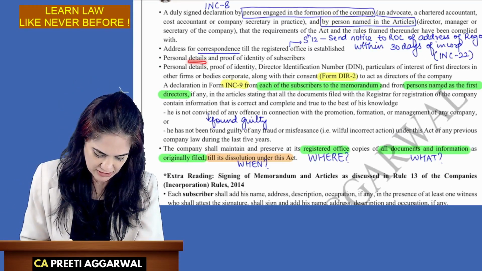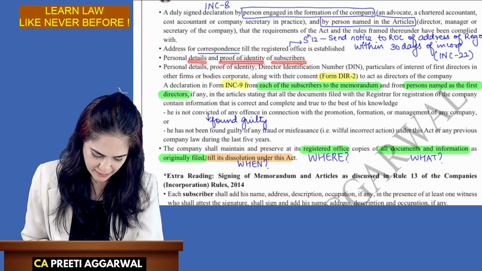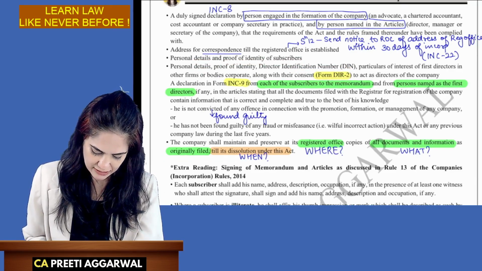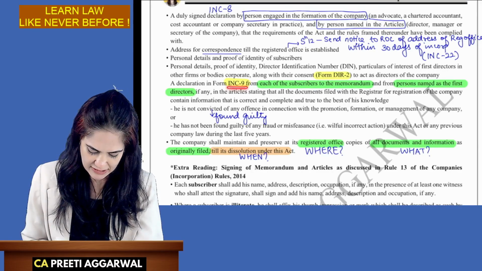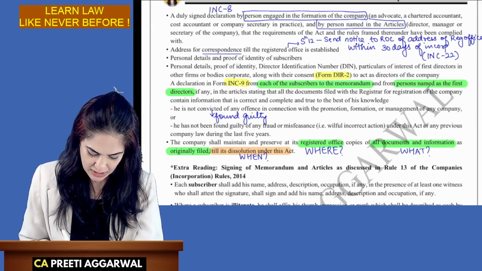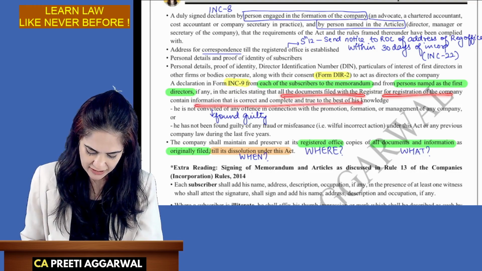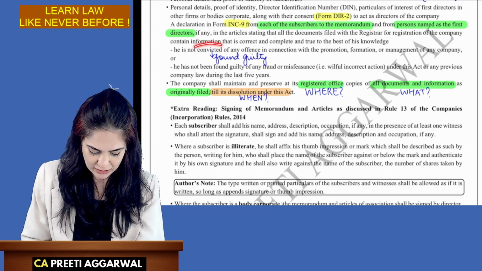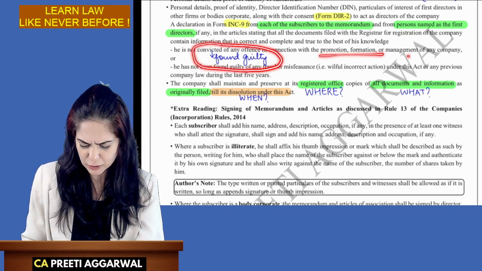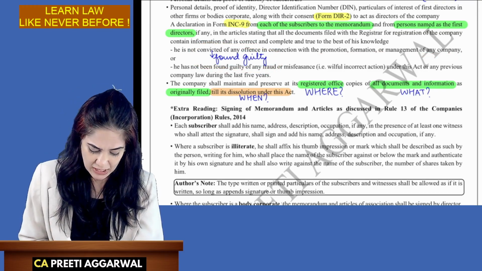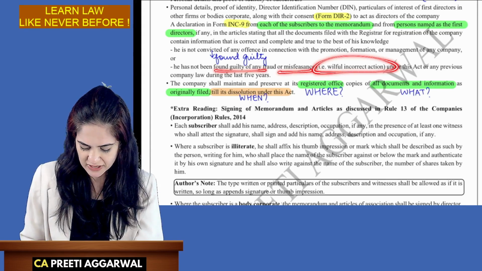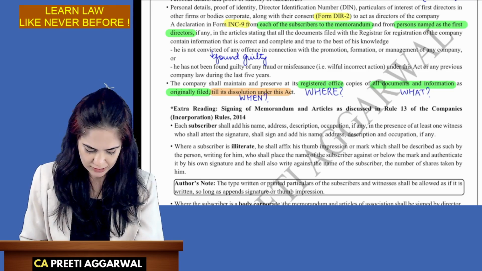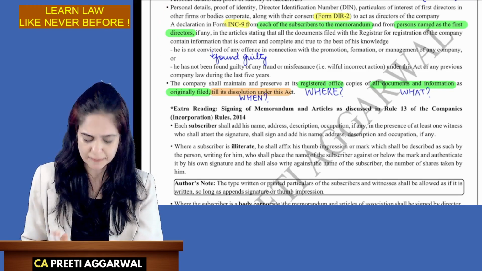I need to give personal details and proof of identity of the subscribers, then director identification number along with their consent to act as director, and a declaration in Form INC 9 from the subscribers and the persons named that all the documents which have been filed are correct and accurate. We need them to also verify that they have not been convicted or found guilty of any offense with regard to promotion or management of any other company. He has not been found guilty of fraud or misfeasance, meaning wrongful action. The company will, this is important. So this was something which you need to just learn.